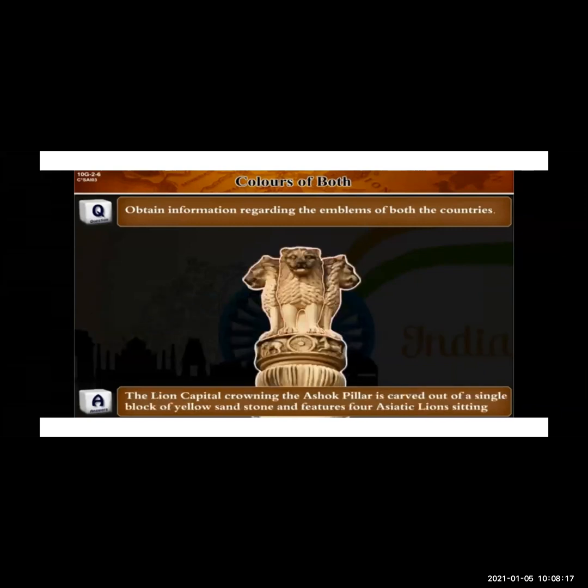The lion capital crowning the Ashoka pillar is carved out of a single block of yellow sandstone and features four Asiatic lions sitting. So how is the lion crowned? It is carved out of one single stone, and the lions are shown sitting back to back. But the two-dimensional representation of the national emblem depicts only three. We can see only three. The fourth lion is hidden from view. It is at the back.